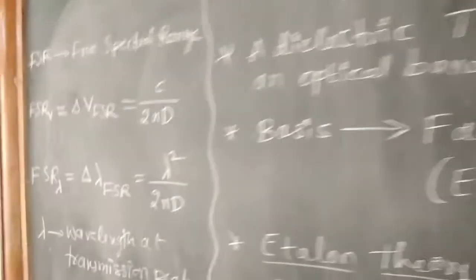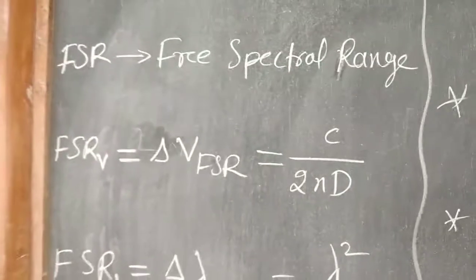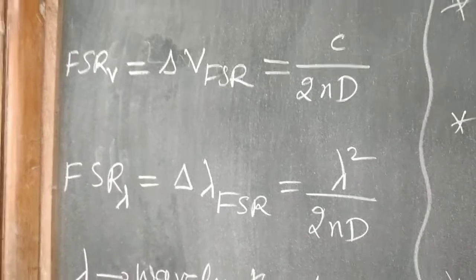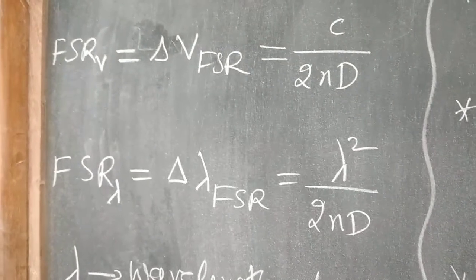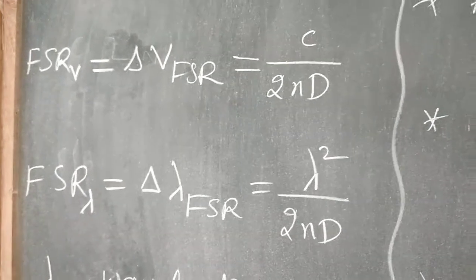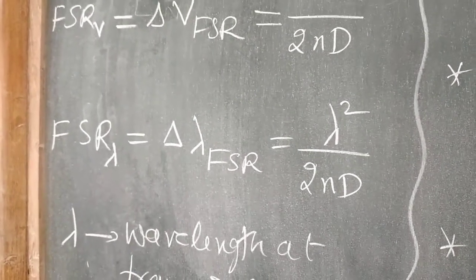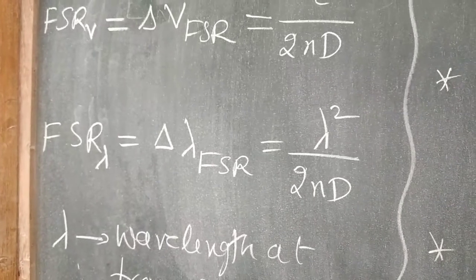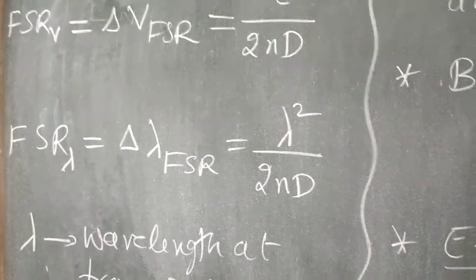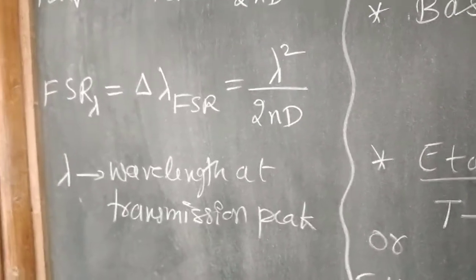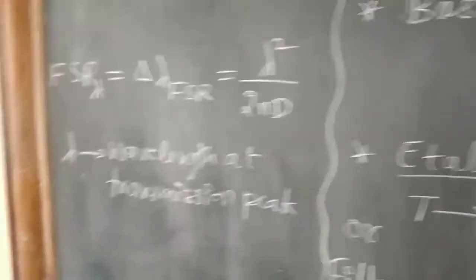This can be expressed in two ways: in terms of frequency, delta nu FSR equals c by 2nd, and in terms of wavelength, delta lambda FSR equals lambda squared by 2nd, where lambda is the wavelength at the transmission peaks found in the diagram.